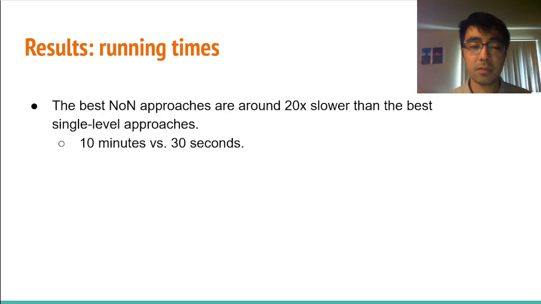Finally, to give a brief summary of the running time results, we found that the best NON approaches are, at worst, around 20 times slower than the best single level approaches. And the scale we're looking at is around 10 minutes versus around 30 seconds.